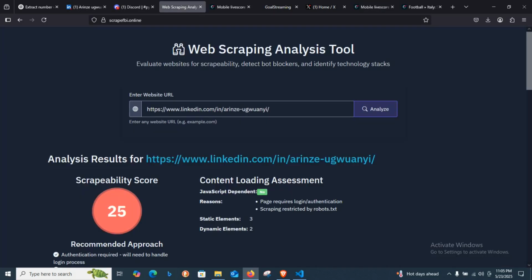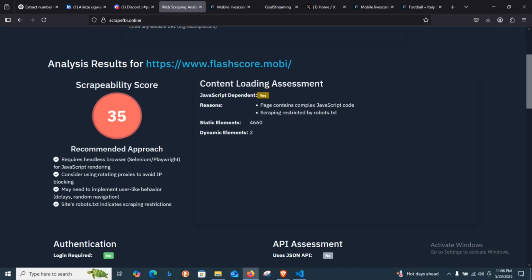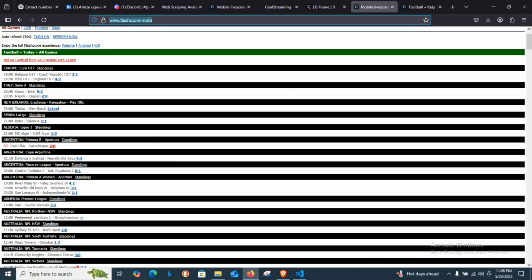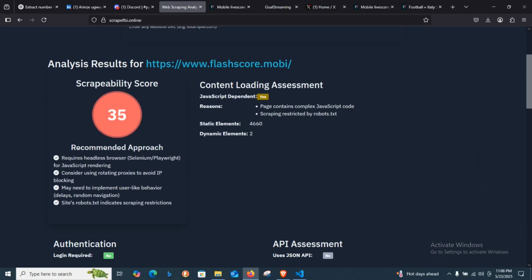Let's try this less sophisticated website, which is flashcode.mobile. Okay, now it returned a probability score of 35. We know this website is not heavily protected, so you can easily scrape it. It's telling me that you can use a headless browser, Selenium or Playwright, for JavaScript rendering. And then it said consider using a proxy. Maybe a website like this might not be heavily protected, but when they feel like you are DDoSing their website, they might try to block your IP.